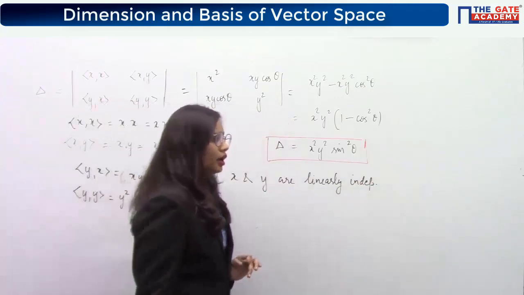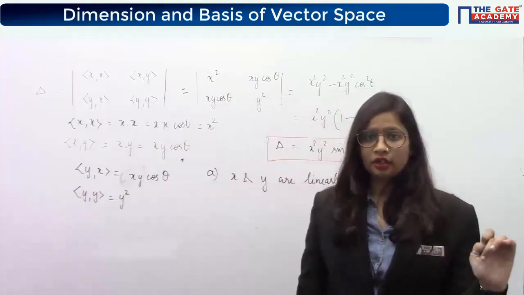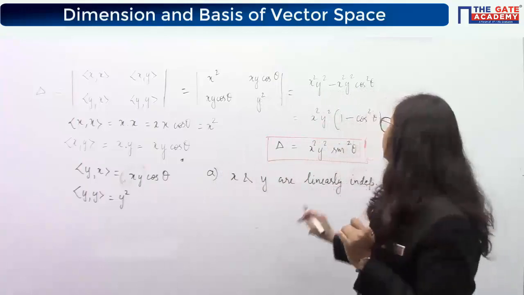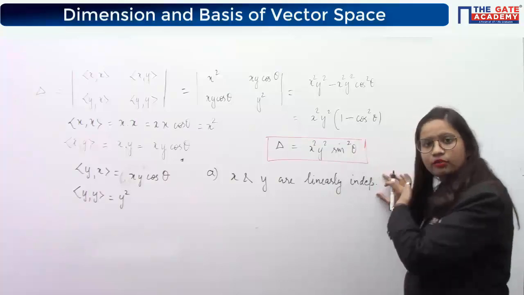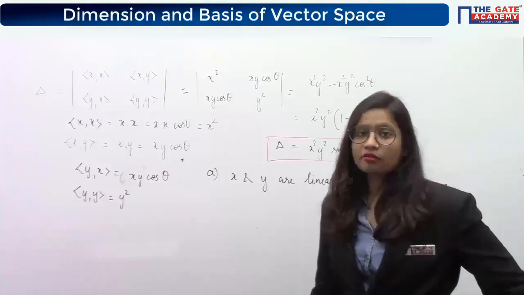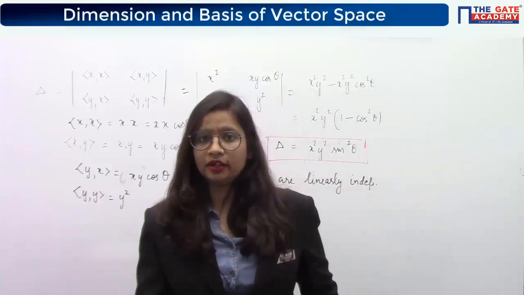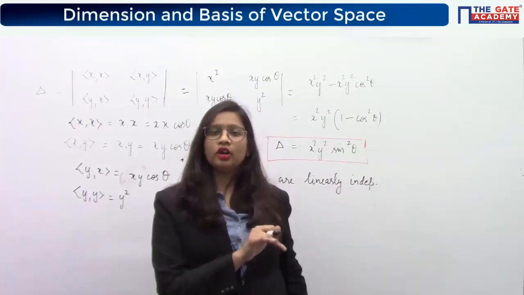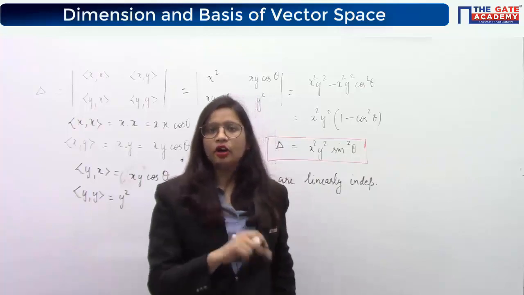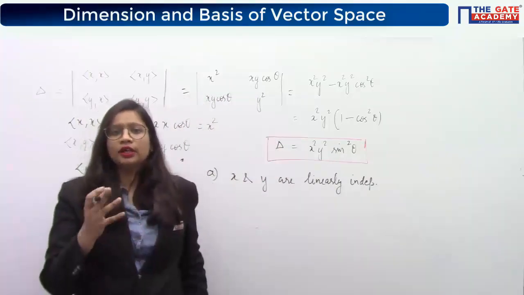Now tell me, if x and y are linearly independent, what will be the value of theta? If they are linearly independent, that means they are not dependent, and not dependent means they will not be parallel, and not parallel means sin theta will never be 0.